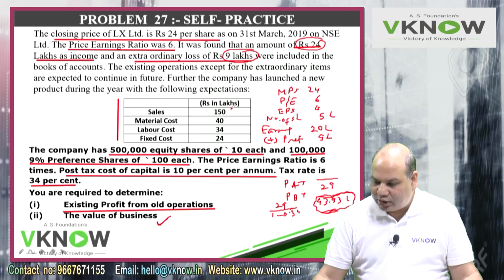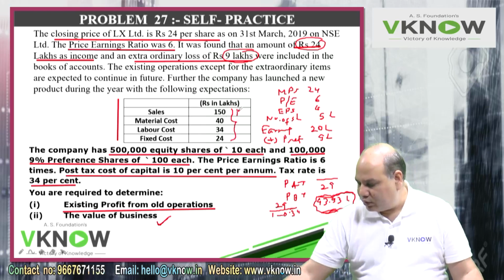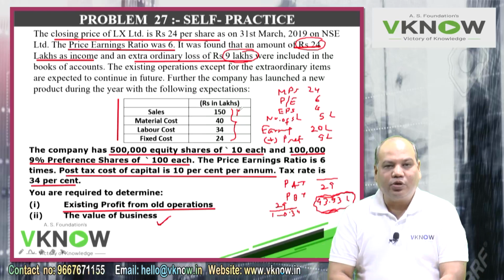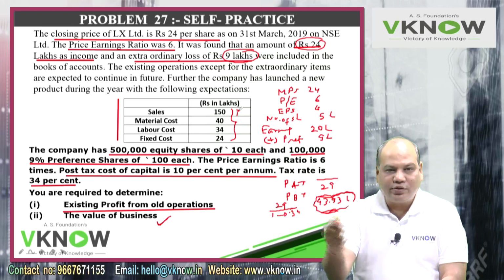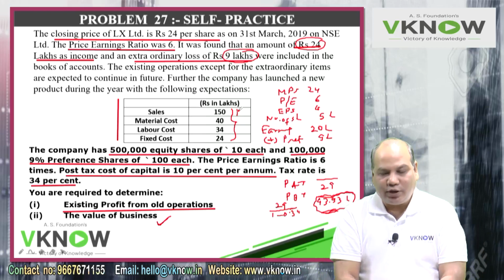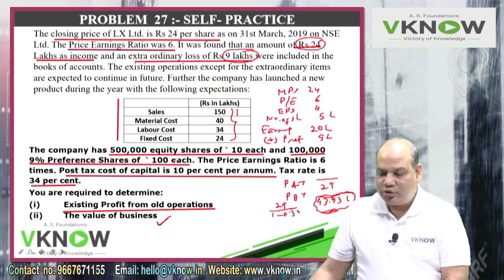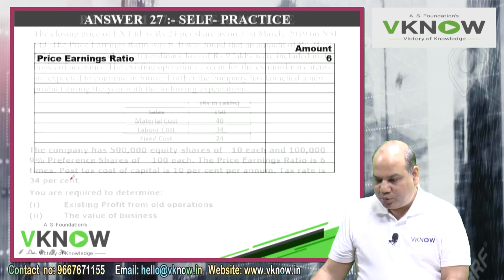I will add the net income from the new product and then I will get the revised PBT for the next year operation. Less tax, that will give me profit after tax. Then you capitalize it at 10%, you get the value of business. So this is my scope of work now.